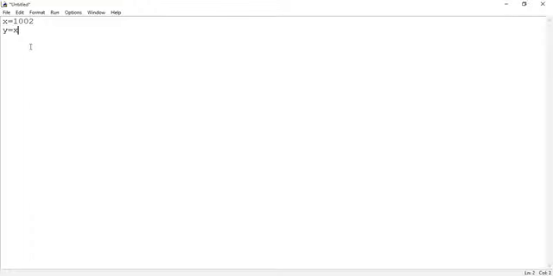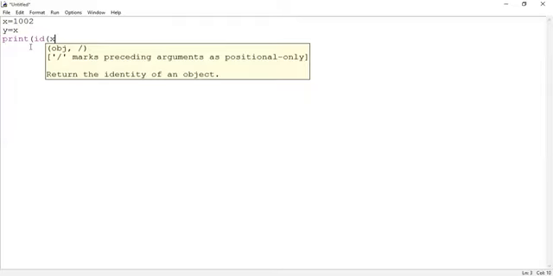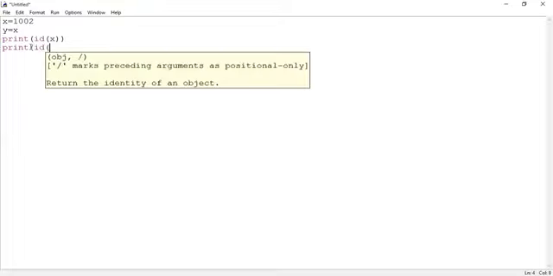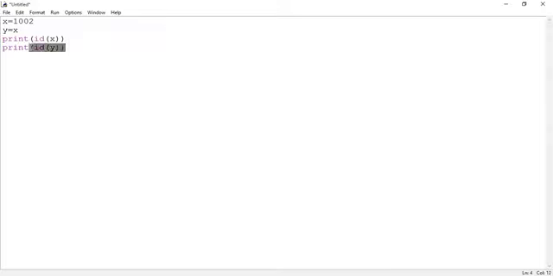Now print id of x, then print id of y. What is the id function returning? Address. So what's the result, guys? Are we going to get the same address or not? Yes, sir, up to this extent the same.